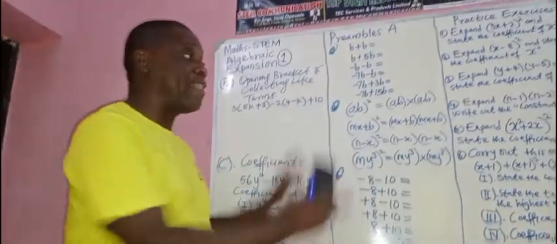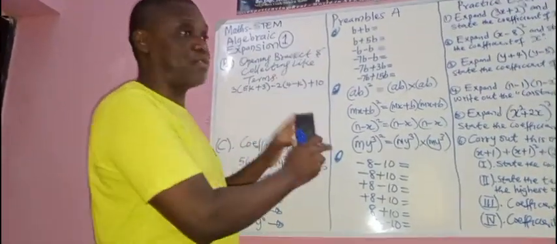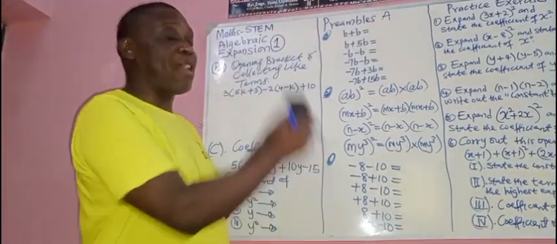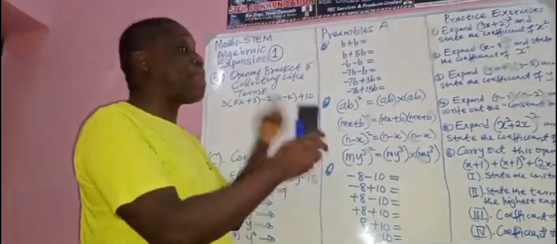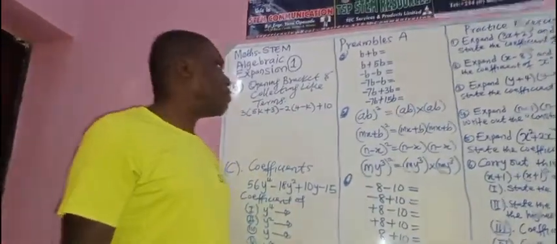There is quite a whole lot of preambles in addition to the main topic that you are going to gain. That means there is still part 2, an important topic. Now, before we go to algebraic expansion, let's look at some of the preambles.